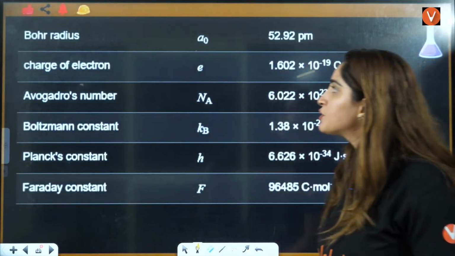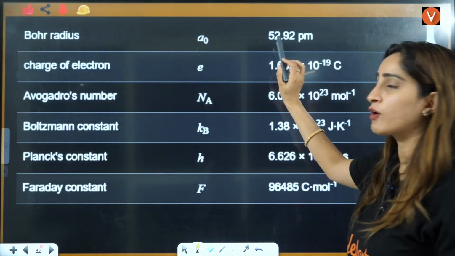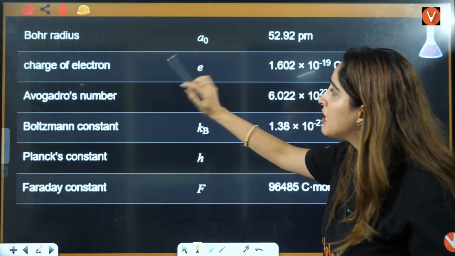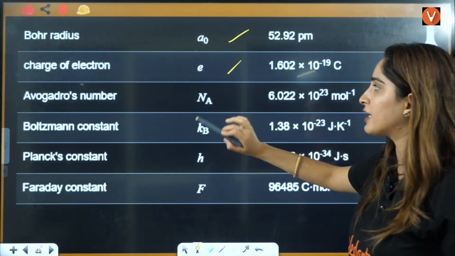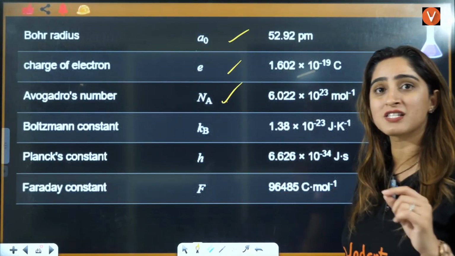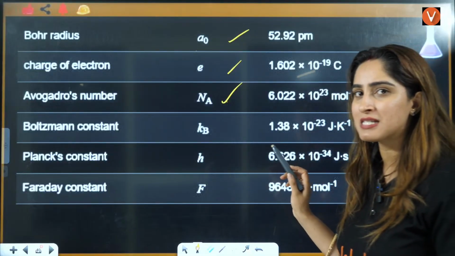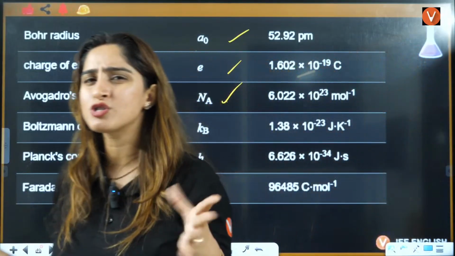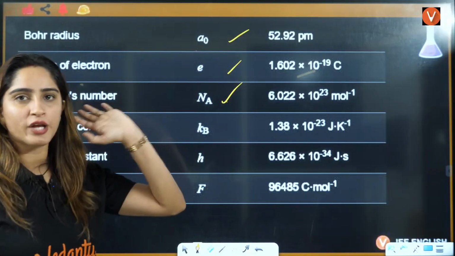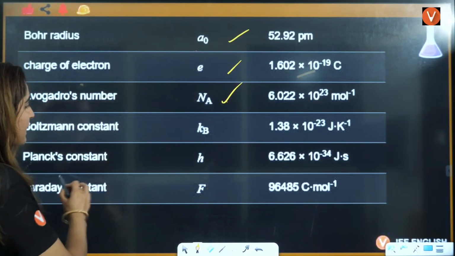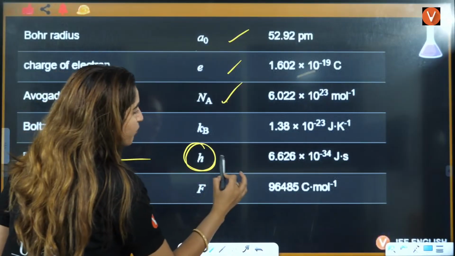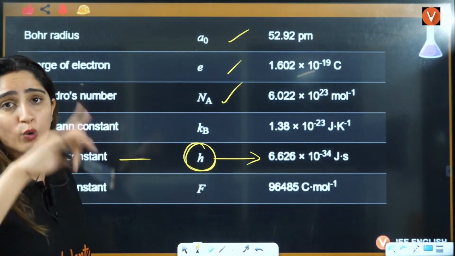Then students, you have Bohr radius, that also we will study in structure of atom. Charge of electron, structure of atom. Avogadro's number, we will study again in mole concept. Boltzmann constant, this is mostly studied in states of matter in JEE Advanced lectures. Then Planck's constant, an important constant that you will study throughout chemistry.